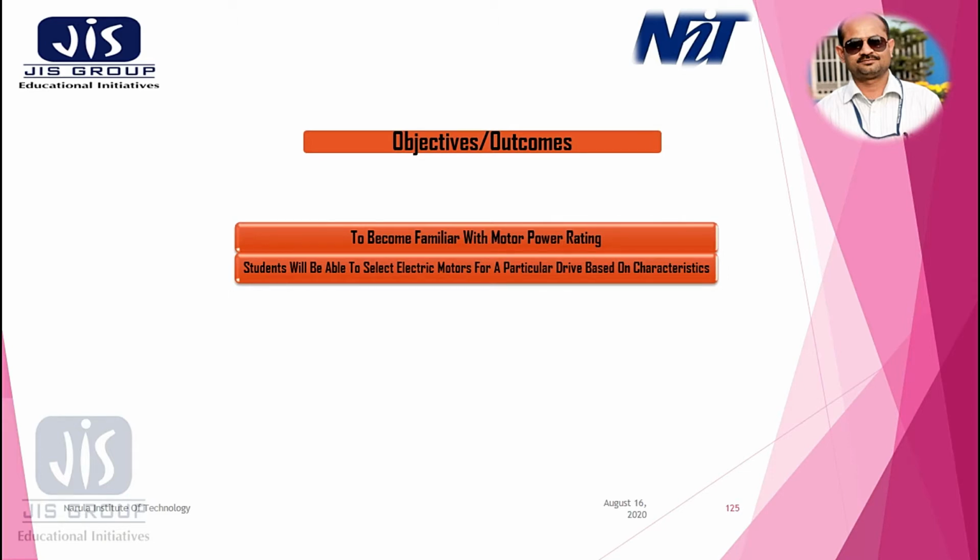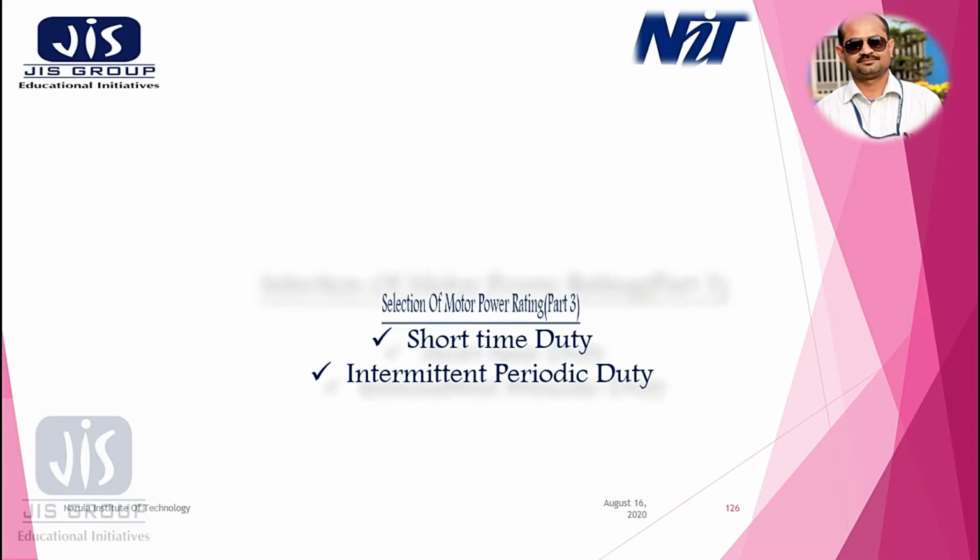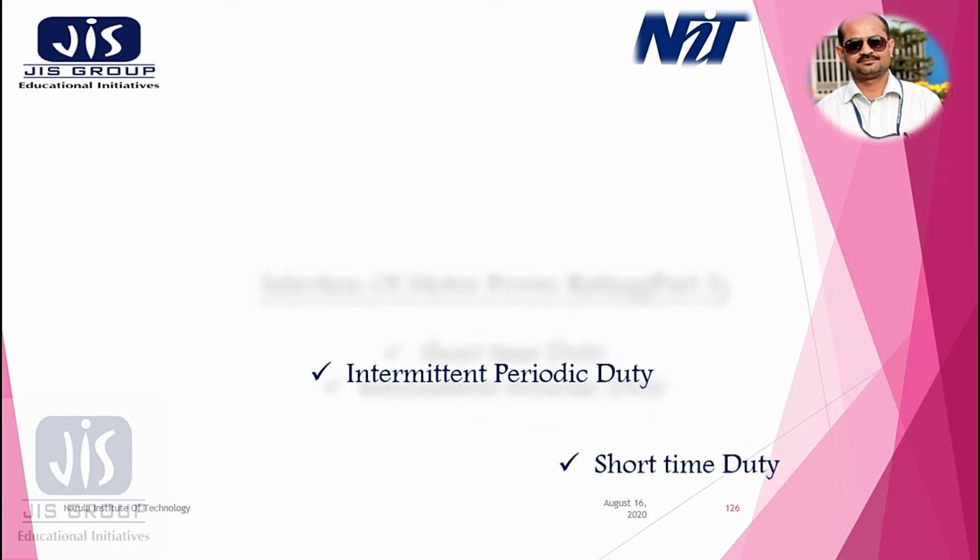Okay, so let's start selection of motor power rating part 3. In this class we will discuss short time duty and intermittent periodic duty. So this is my topic of discussion.